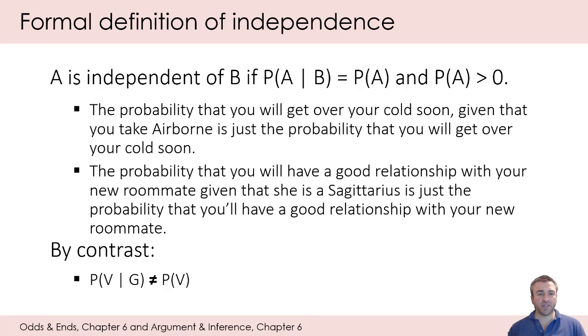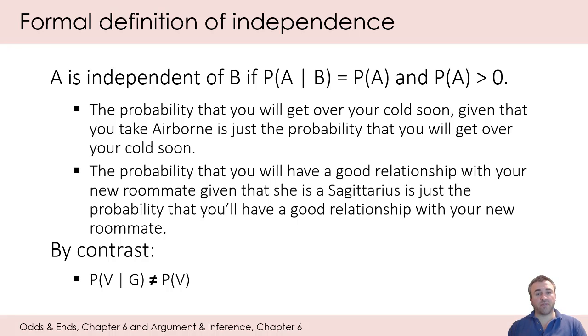By contrast, the probability that you'll be a victim of gun violence, which we'll represent with the letter V, given that G, you own a gun, is not equal to the probability of V, that you'll be a victim of gun violence, because owning a gun does affect the probability that you will be a victim of gun violence.